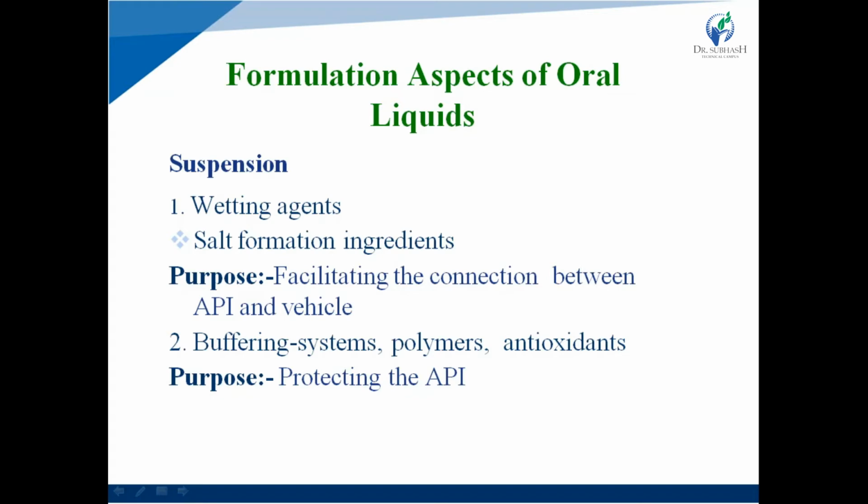Fifth parameter is selection of equipment according to batch size. Next one is the versator. Versators are used to avoid air entrapment during suspension preparation.